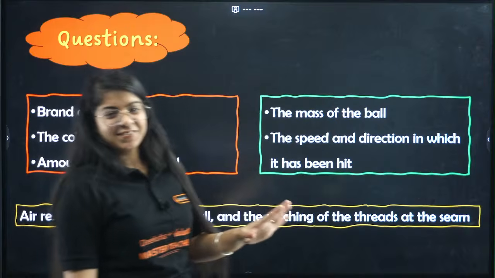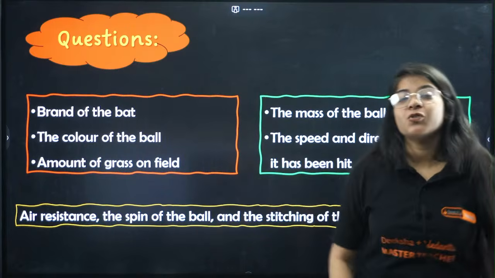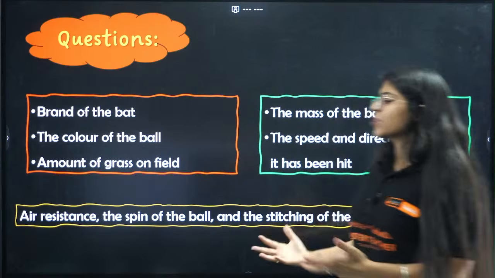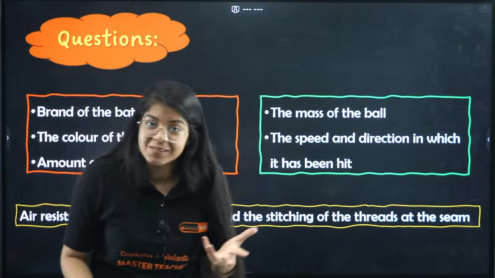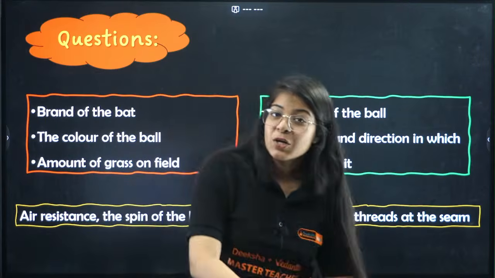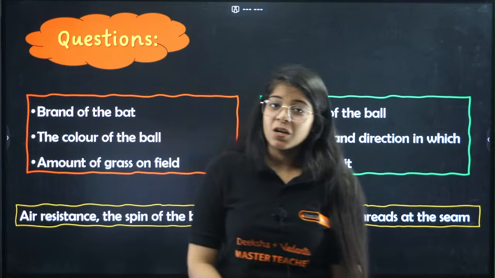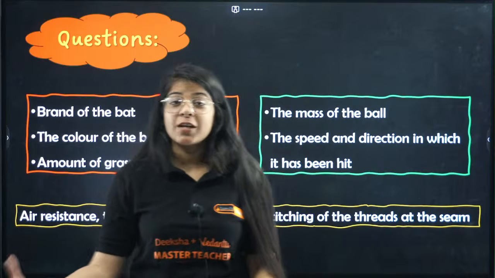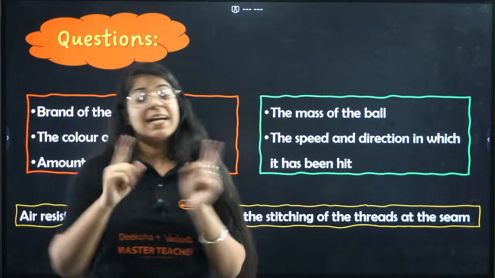Okay, that is it. Okay, so these are some of the questions that you should be asking. The whole slide actually depicts what are the right kind of questions to ask. Okay, asking questions is very good, but asking the right kind of questions is very, very important, right? If you are asking the color of the bat, you won't reach the conclusion that you should be reaching. Okay, so ask the right kind of questions.